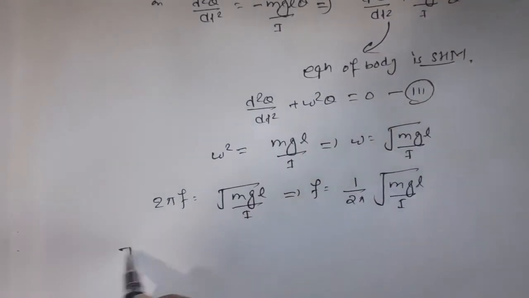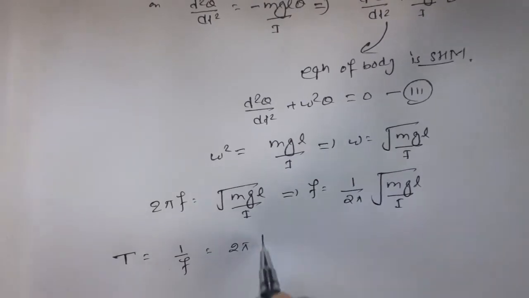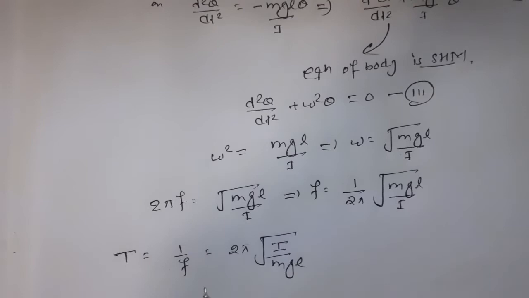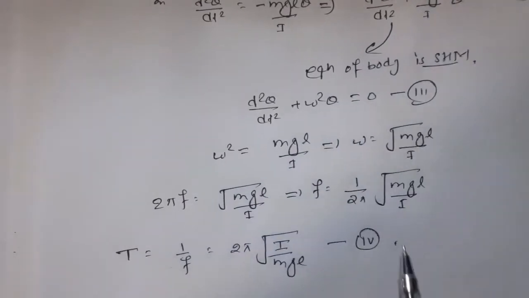Now time period T is equal to 1 by f, which is 2 pi root under I by mgL. This is equation number 4.